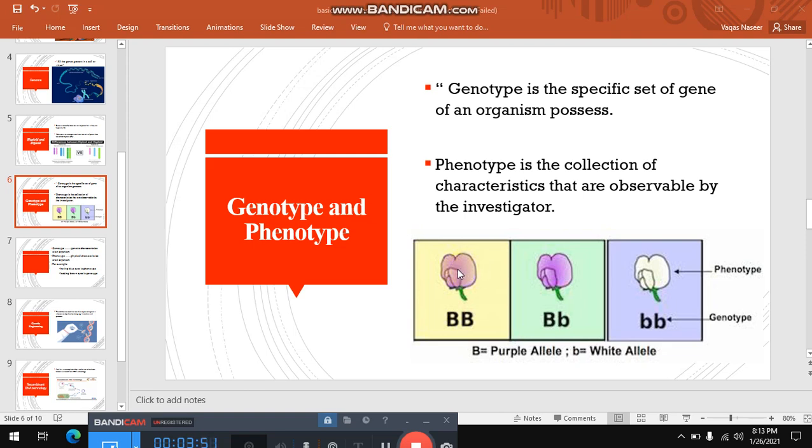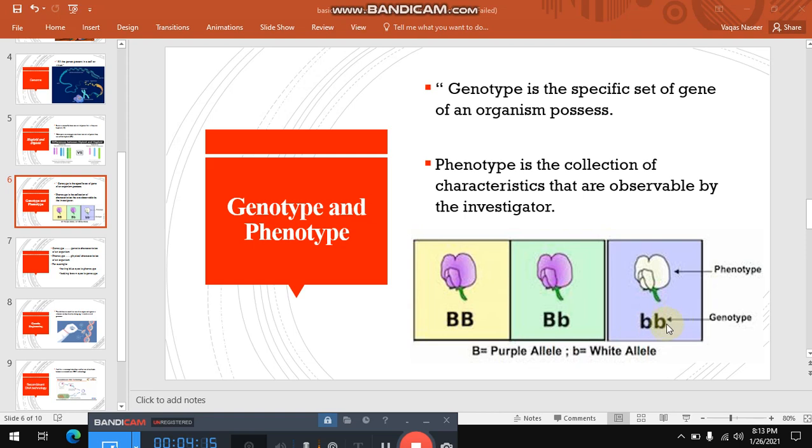this is called the phenotype. In another picture you can see that a cell contains a dominant purple allele and a recessive white allele. Definitely the purple color appears because it is a dominant gene, and the physical appearance of this color is called the phenotype, while the presence of these two genes in a cell is called its genotype.